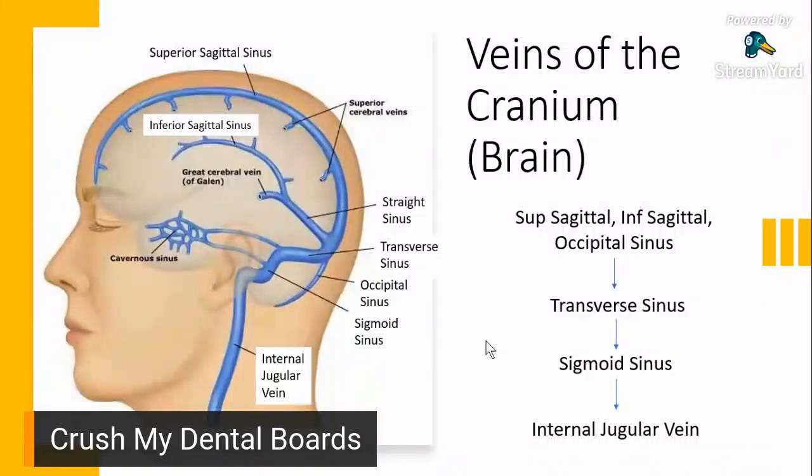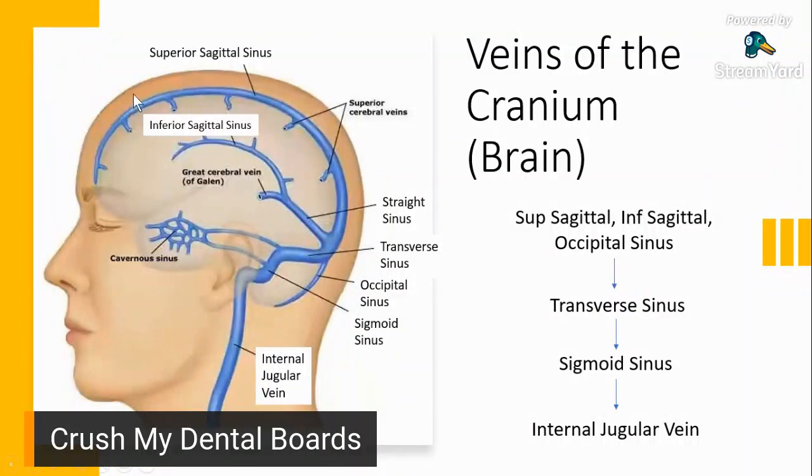Now, as what you can see, like in the brain, you have sinuses. We don't really have veins. They're not really called veins, but they're called sinuses. So these sinuses are basically spaces. It's spaces where blood is drained, and these are channels that would eventually lead to a vein.